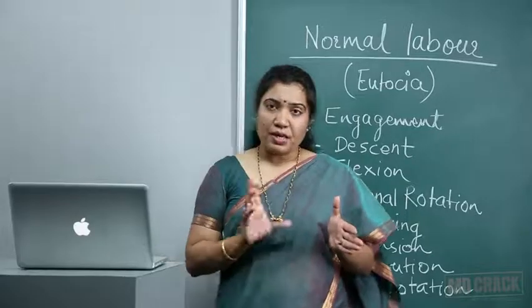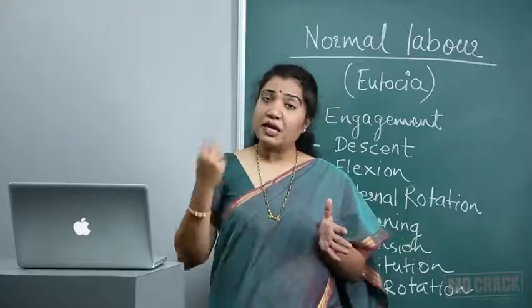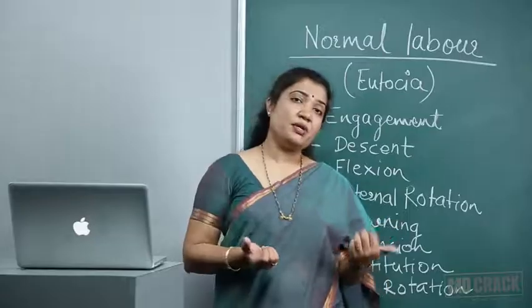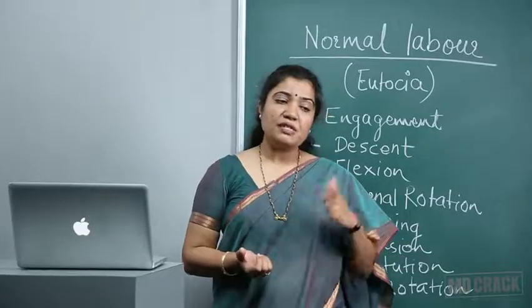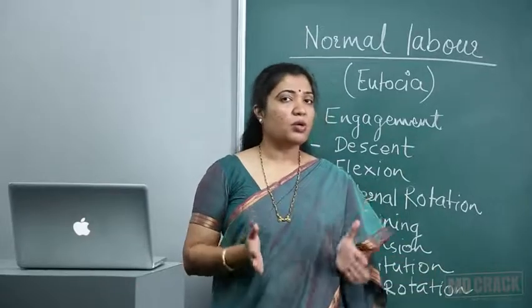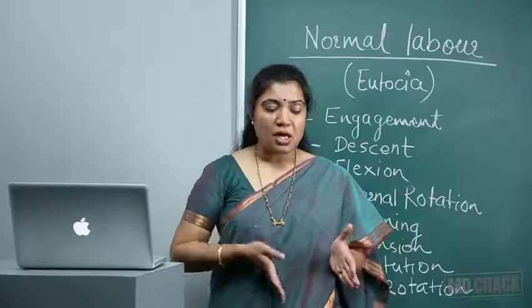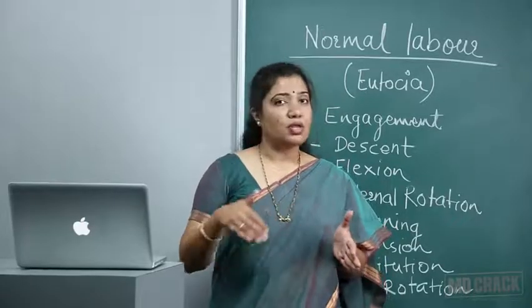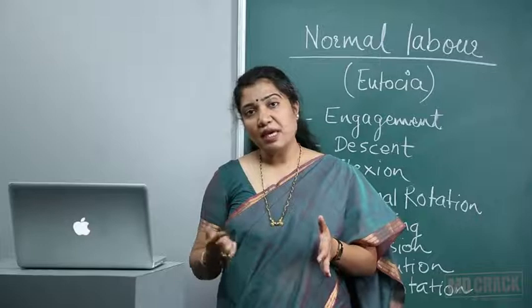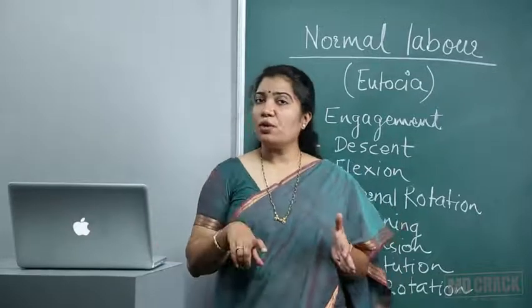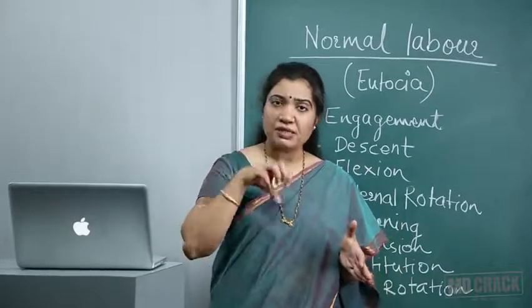When we talk about diameters, we have engaging diameters and we have diameter of engagement. When we say diameter of engagement, we are talking about pelvic diameters, either anteroposterior or transverse. And when we say engaging diameters, then we are talking about the diameters on the fetal skull.